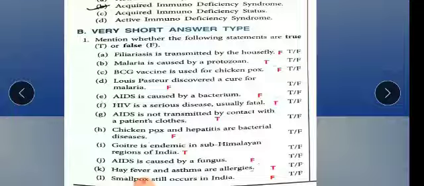Goiter is endemic in the sub-Himalayan region in India. It is true. Why is it true? Because the Himalayan region soil is deficient in iodine, and lack of iodine causes goiter in the people. Now, AIDS is caused by a fungus. False. It is caused by a virus. Here they are only asking true or false. Hay fever and asthma are allergies. It is true, yes, these are allergies. Smallpox still occurs in India. It is false. No, we have the vaccines for smallpox.